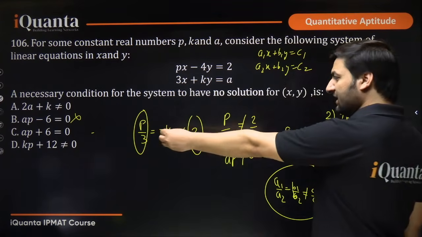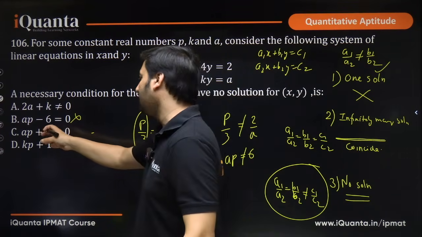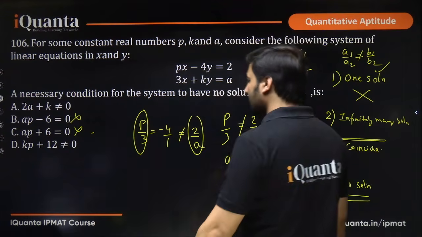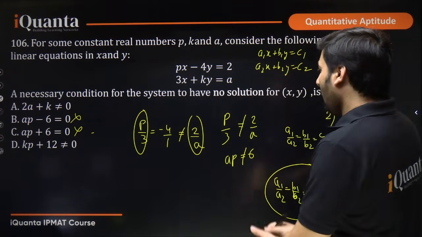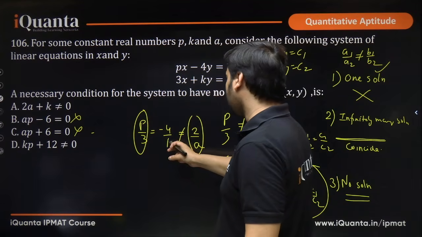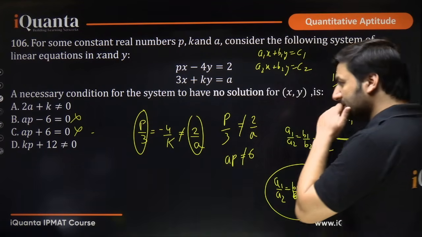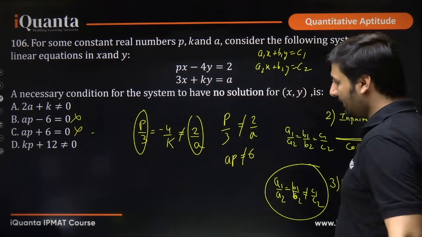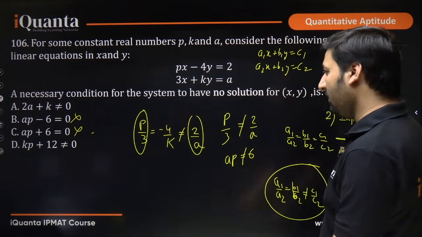And then again they are saying ap plus 6 equal to 0. So ap equal to minus 6. That is also not possible, obviously. Kp. Okay, so this is k. Sorry, this is k. Now let's deal with the, sorry, I missed this k, okay. K.